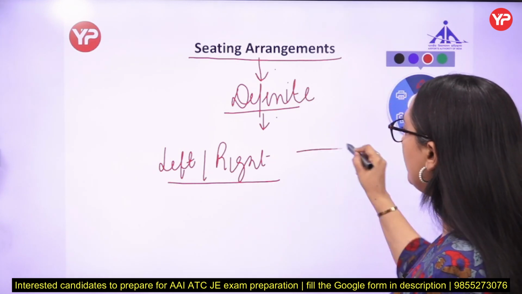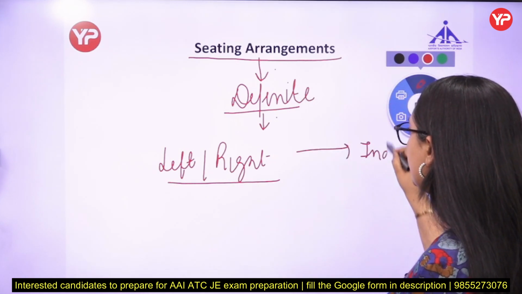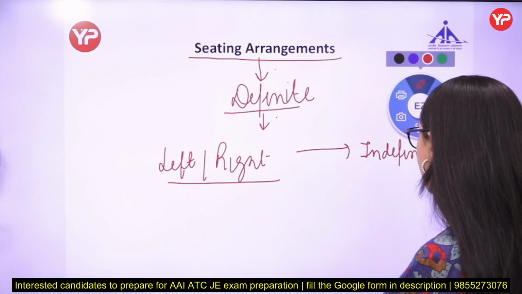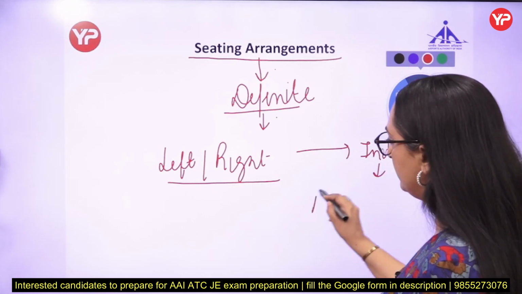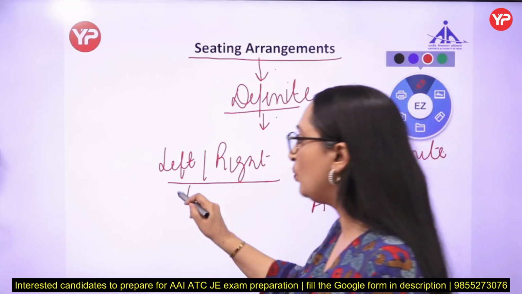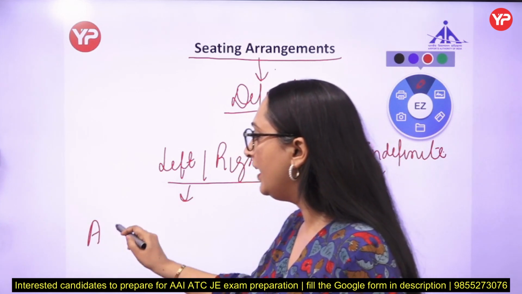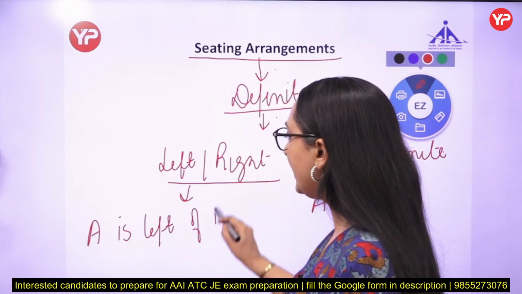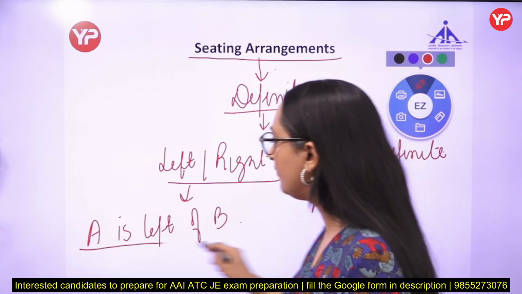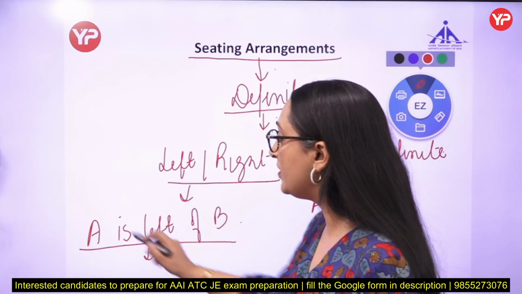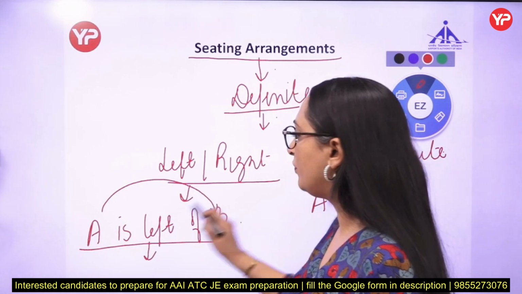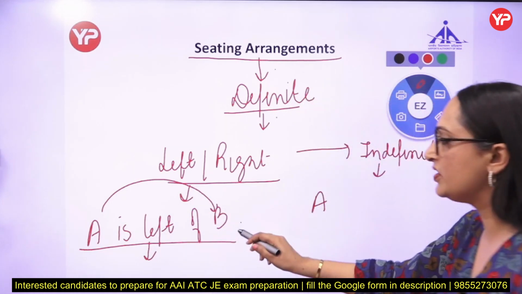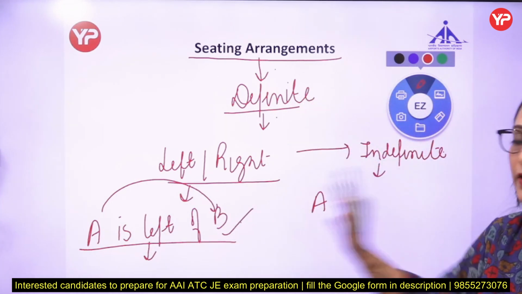What is the meaning of indefinite information here? First let me tell you what is definite. For example, I am saying that A is left of B. So we can start our question with this information because this is definite information. A is sitting left of B. We have to start our question with this type of information.